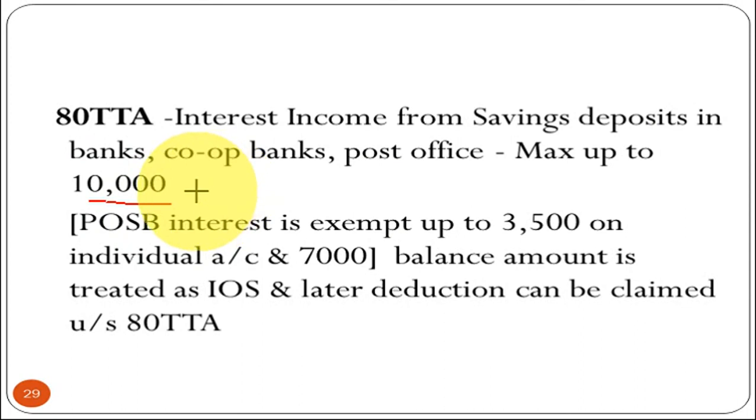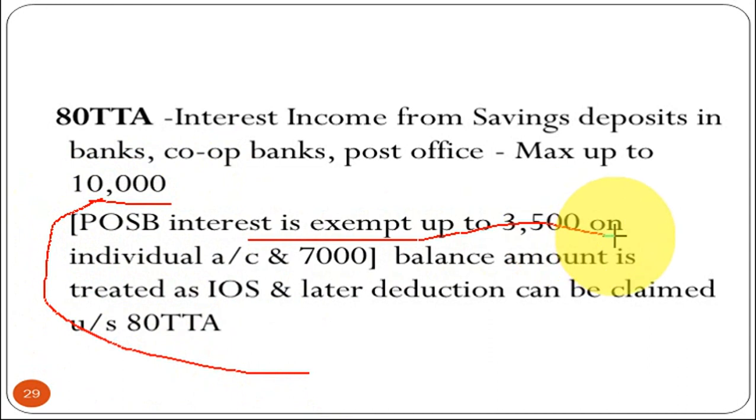Okay, so you can claim this deduction under section 80TTA, provided your total income is above the exemptable limit, that is about 2,50,000. But here is another point you have to note while computing the total income: post office savings bank interest is exempt up to rupees 3,500 for individual account holders, and rupees, sorry, 7,000 for joint account holders.